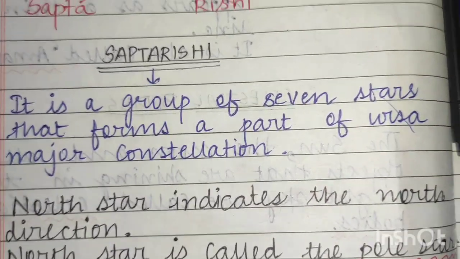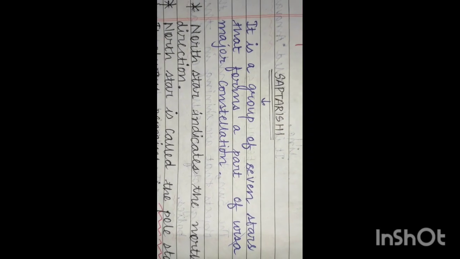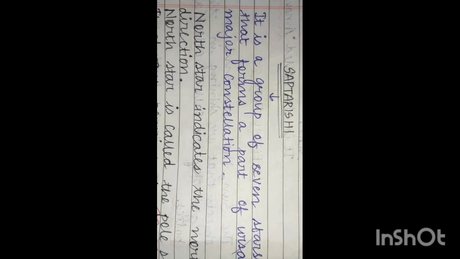Let's read out the definition. It is a group of 7 stars that forms a part of the Ursa Major constellation. So Saptarishi is a group of 7 stars which is a part of Ursa Major. Ursa Major is a very big constellation, and one part of the Ursa Major constellation is Saptarishi. It is a group of 7 stars that forms a part of the Ursa Major constellation.